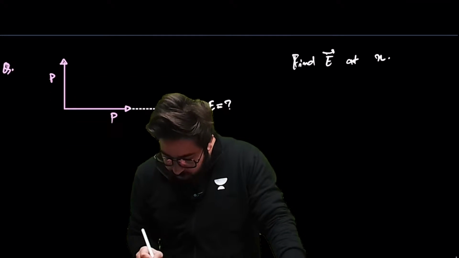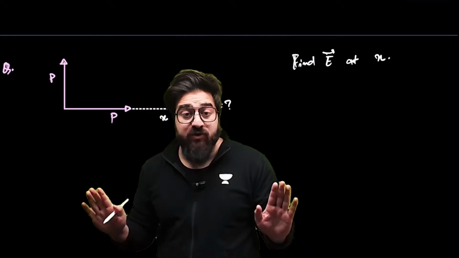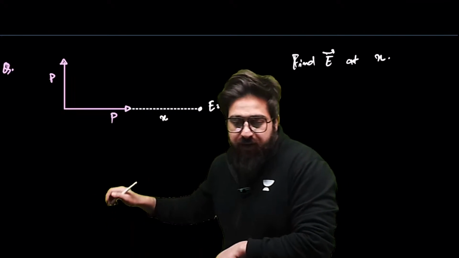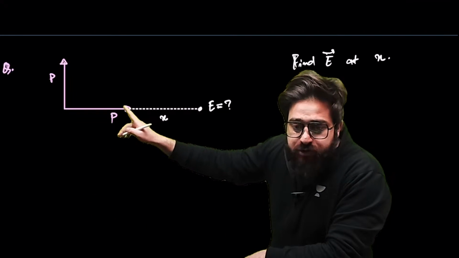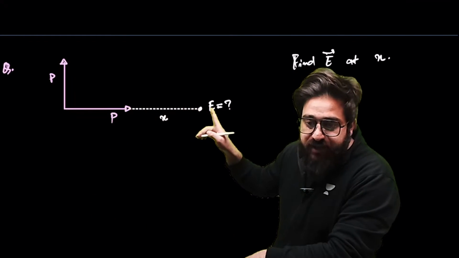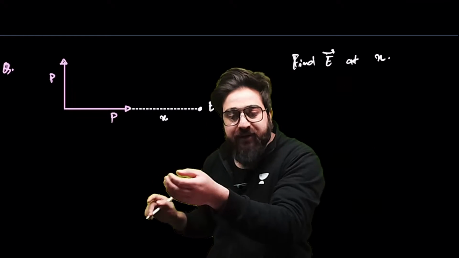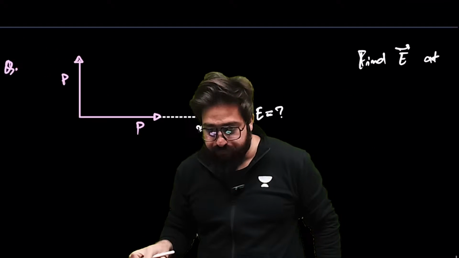Now, listen to me very carefully. This was the question which was asked in JEE Mains 2021. When it comes to this dipole, this point is the actual point for this particular dipole.